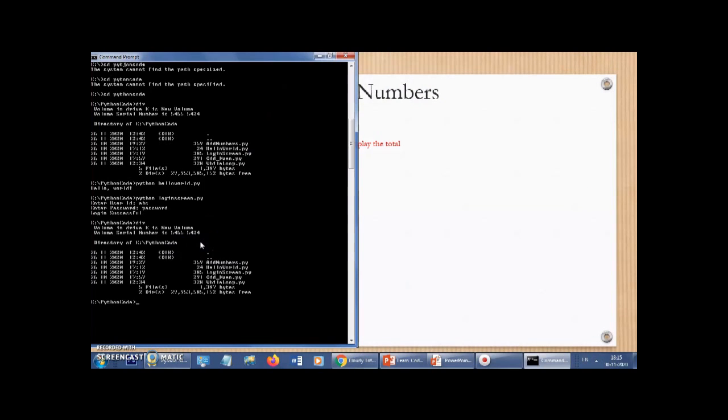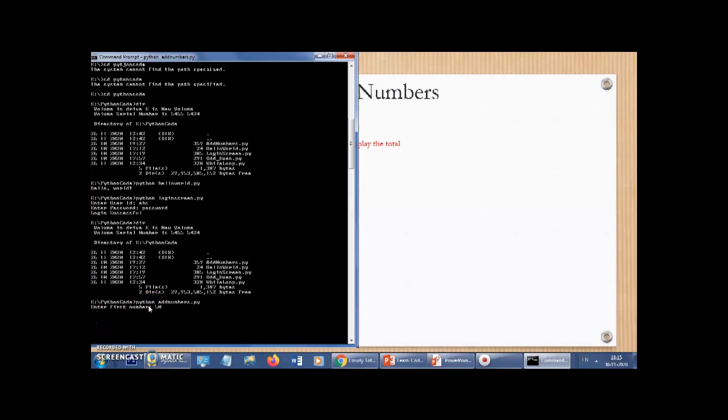This particular source code is saved in add numbers. So let me run this source code, python add numbers.py. So it is prompting me for the first number as expected.